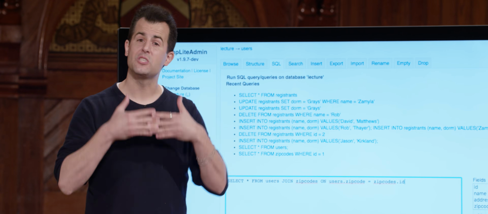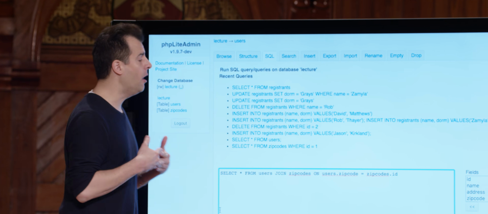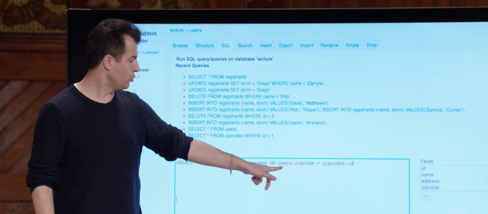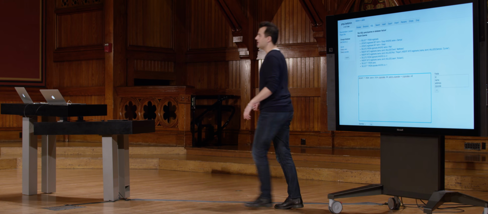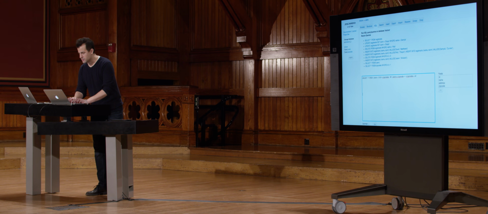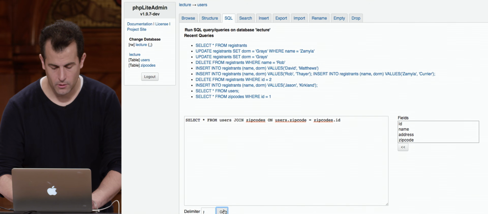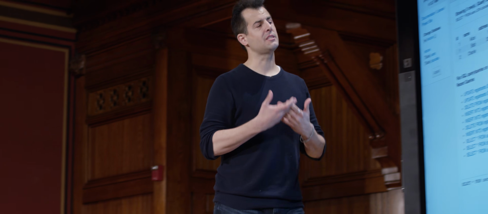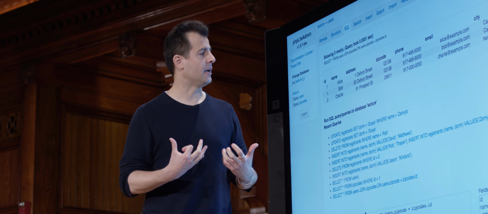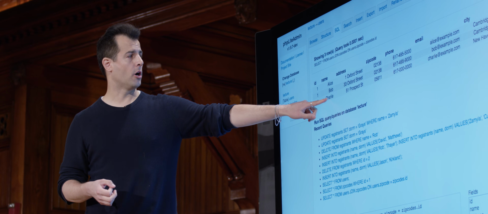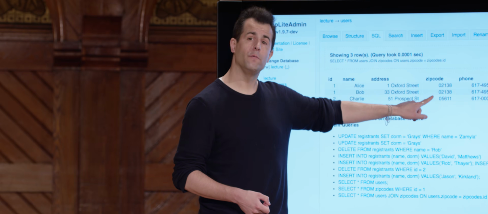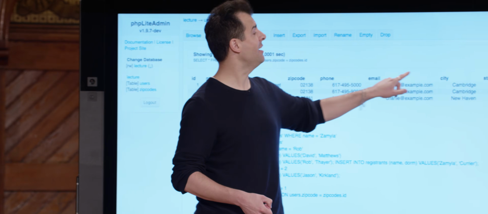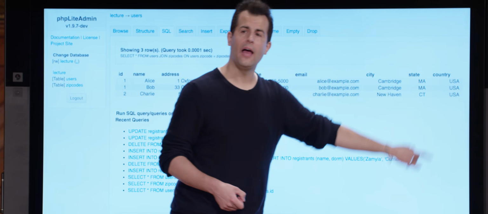Wouldn't it be nice if I could somehow stitch those together, lining up those zip codes, whereby in this table, users, I called it zip code. And then in my zip codes table, I called it ID. Let's see what happens. Let me go ahead and click go. And amazingly, look at what I get back. My result set this time contains everything. I get Alice, Bob, and Charlie, each of whom lives at these addresses. But look at their zip codes now. They've been filled in with the actual values, plus the cities and the states and the country.